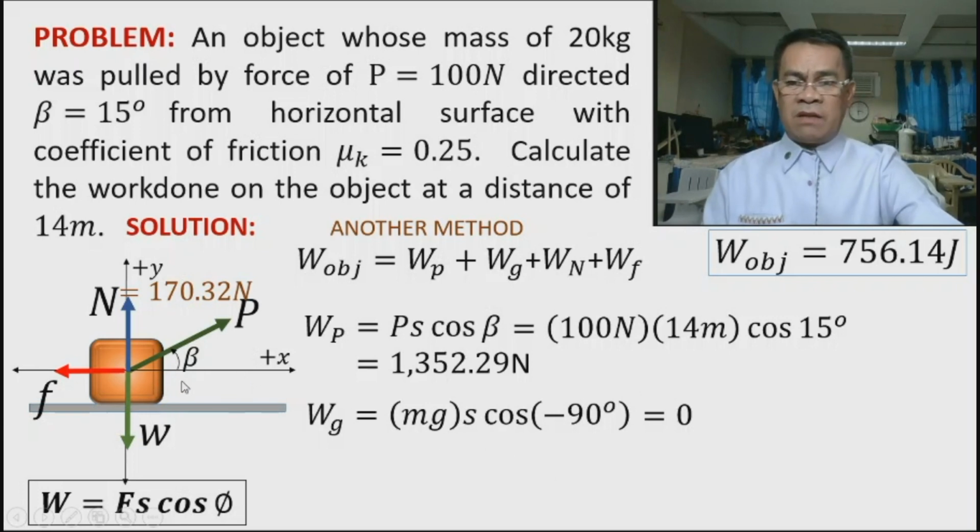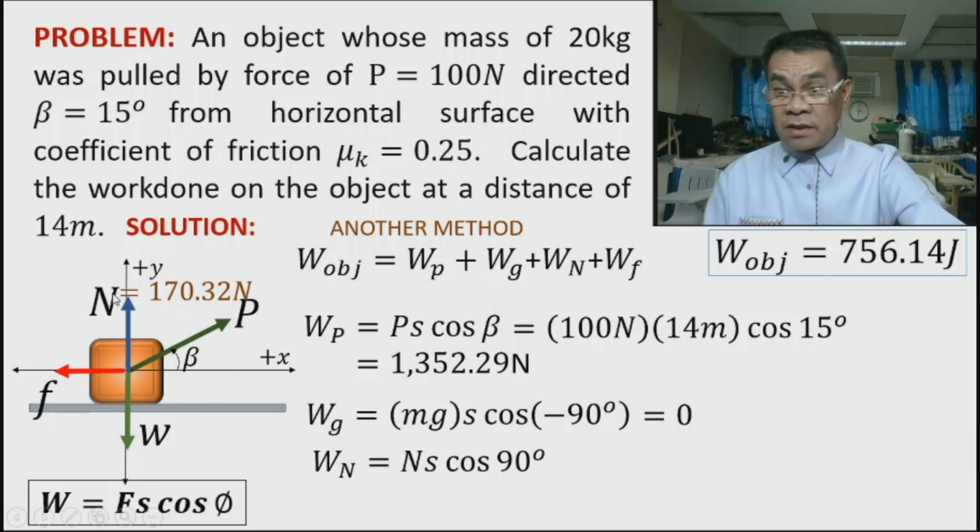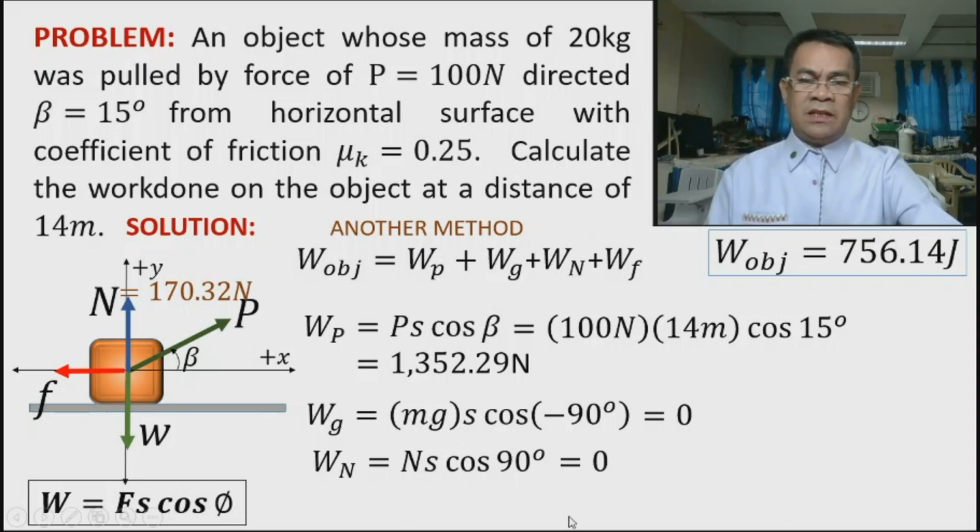Now what about work done by normal? Our force should be the normal force here. Then the displacement is the same, and the angle is positive 90. Now what is cosine of positive 90? Again, this is 0.